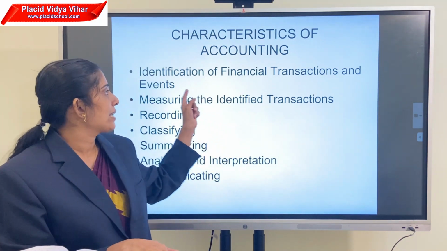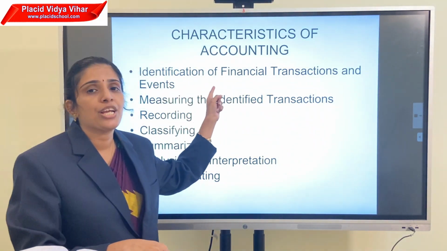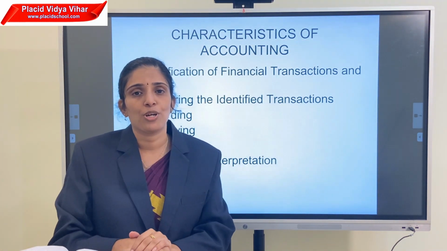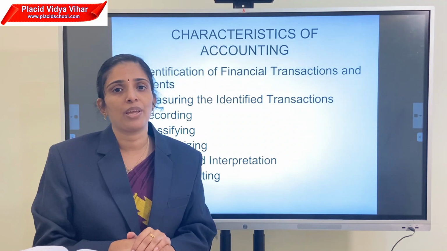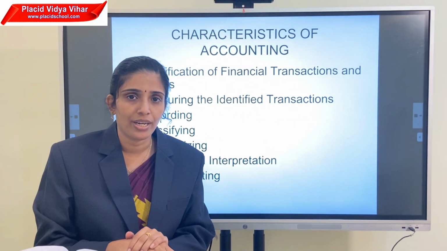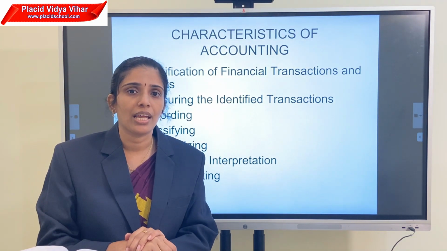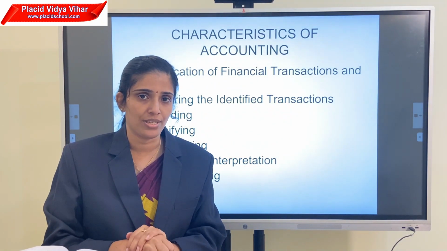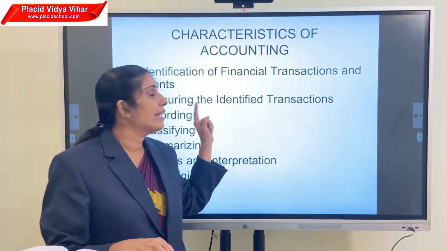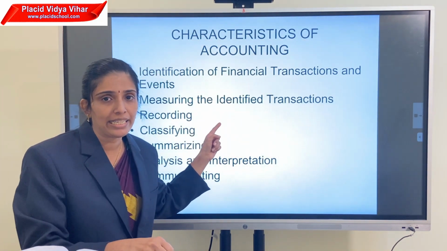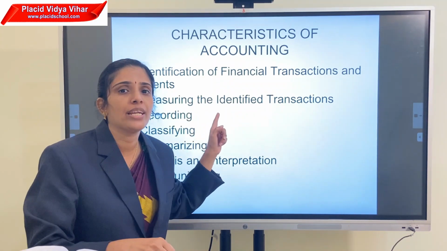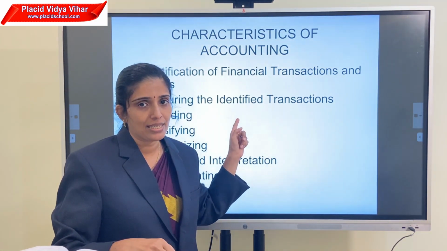So the first characteristic is identification of the financial transaction. Identify the transaction: purchase of goods, sale of goods, payment of salary, payment of rent, purchasing of furniture, that type of transactions. Firstly we identify it. Then the second one, convert it into money terms. That's a common measurement unit. In the case of India, let's say rupees.